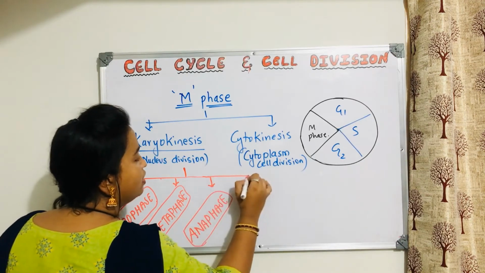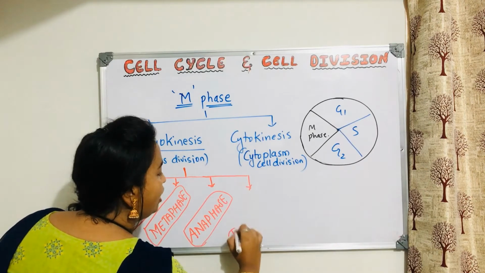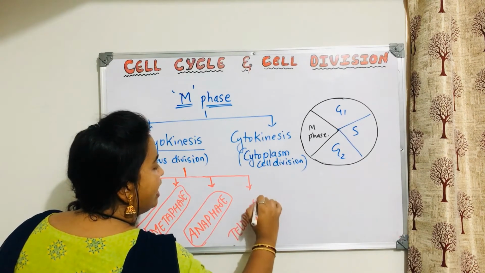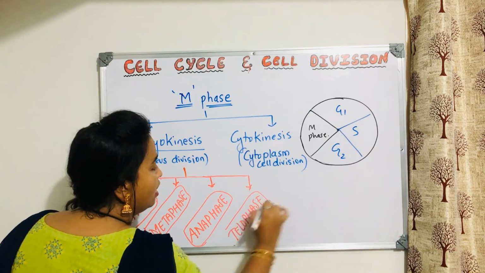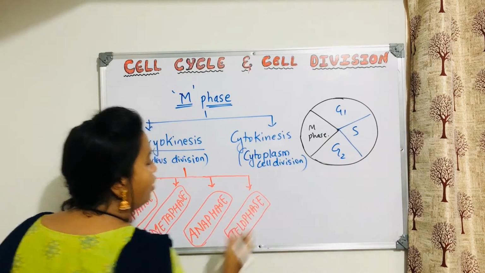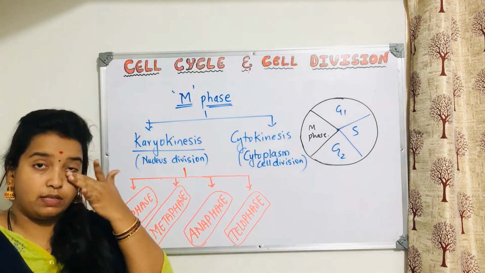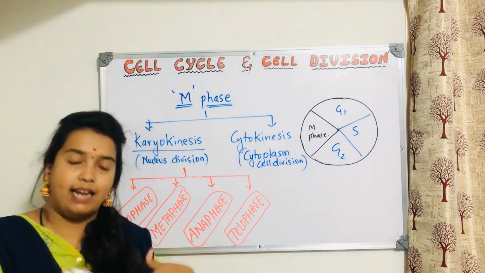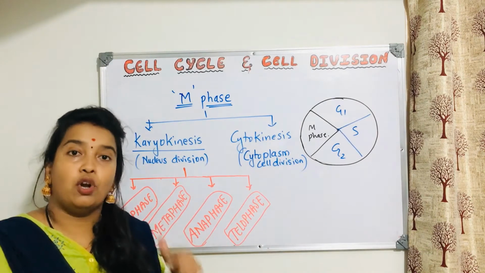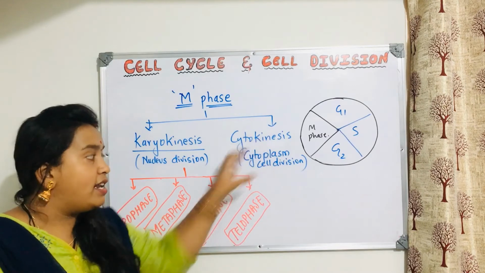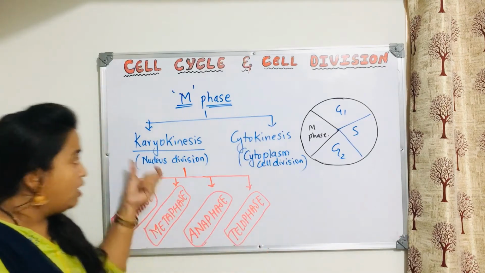And the fourth stage is telophase. Is there any confusion for you people? I hope you understood what I am talking about. However in detail we will do mitosis, but here to understand what are the different stages, because you should not get confused with these stages and the cytokinesis. Cytokinesis is not a stage here.